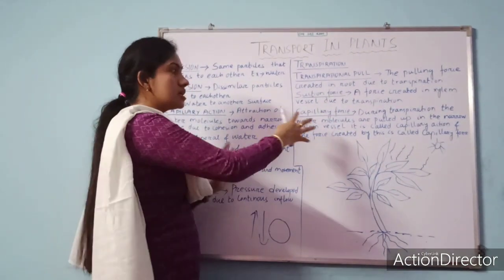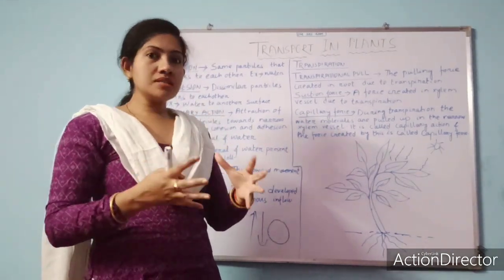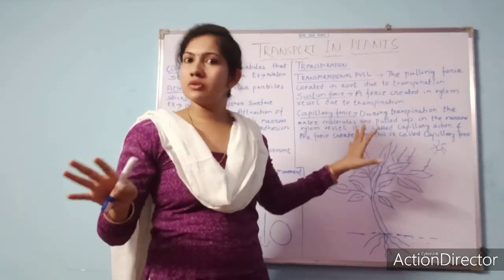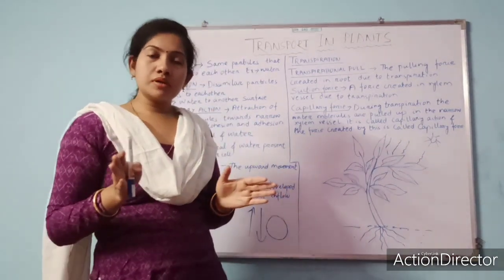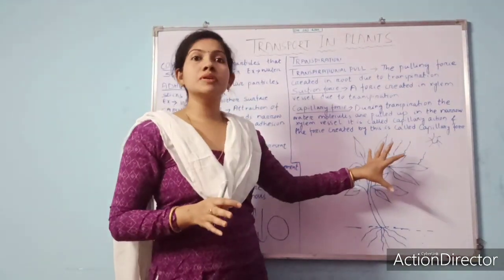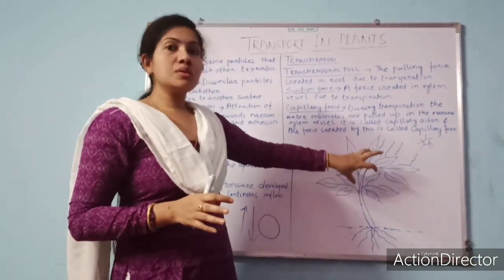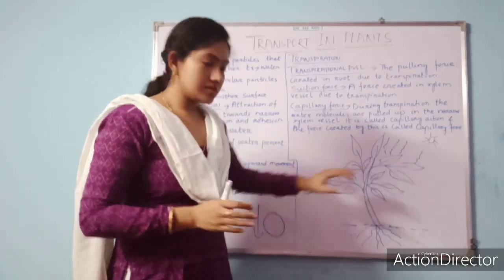Okay, so all these terms are interrelated with each other. How? When transpiration occurs, evaporation and loss of water occur. After water is lost from the plant, the demand for water will increase, so the transpirational pull will increase and suction force will increase.